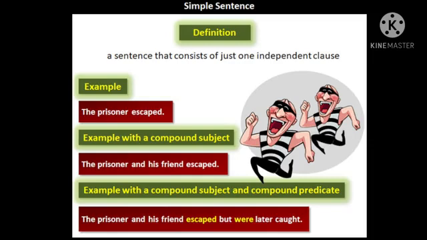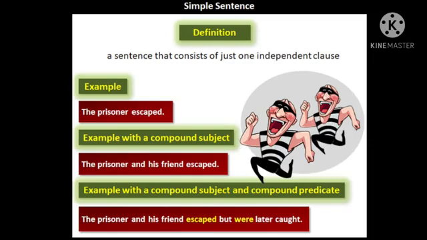It should not have more than one independent clause. There can be a dependent clause, but there should not be any more independent clause. That is called a simple sentence. So we can say even an independent clause is a simple sentence, and most probably a simple sentence will be an independent clause.